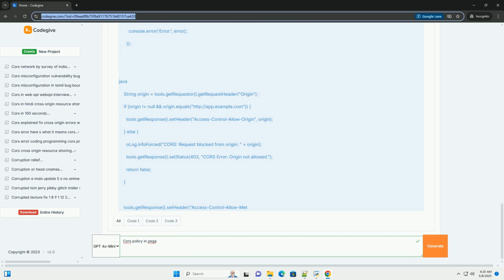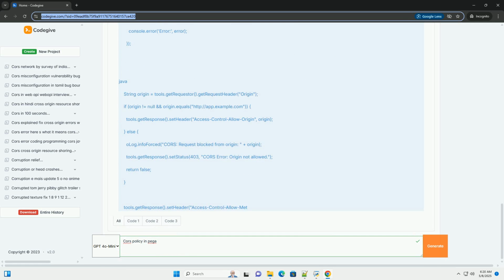6. Debugging CORS issues. CORS errors can be frustrating to debug. Here are some common techniques. Browser developer tools: open your browser's developer tools, usually by pressing F12, and navigate to the console or network tab. CORS errors will be displayed in the console, often with helpful information about the missing or incorrect headers.